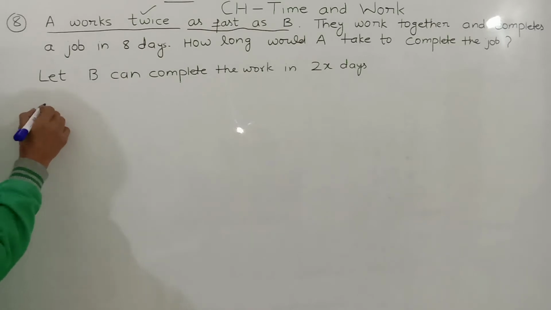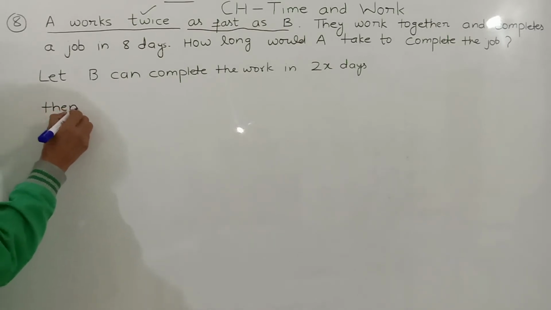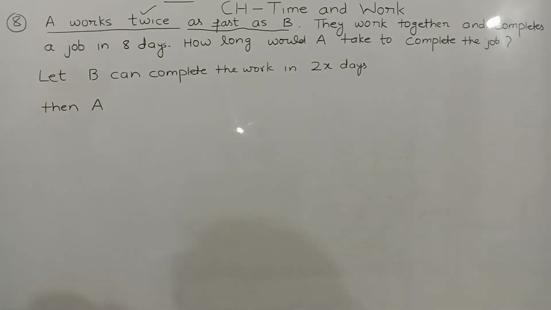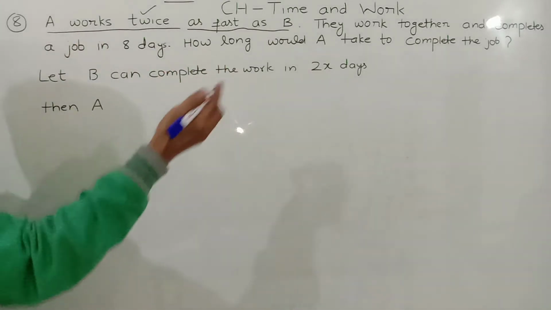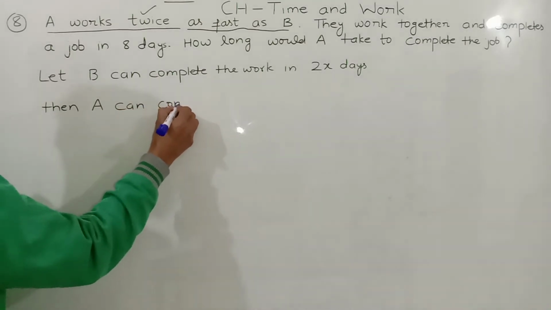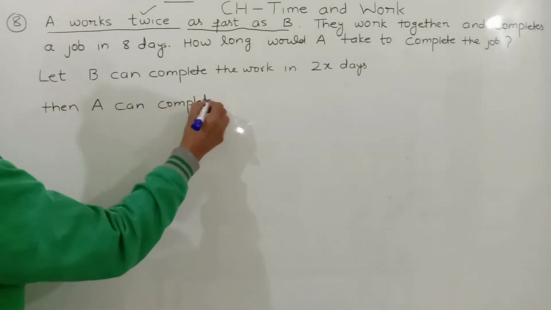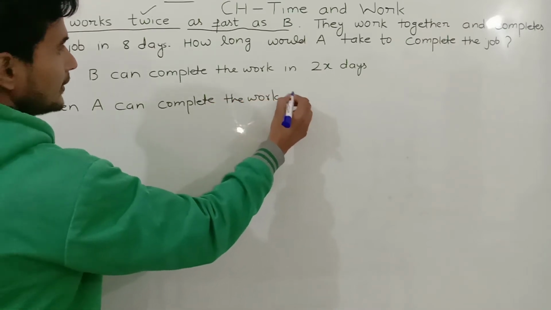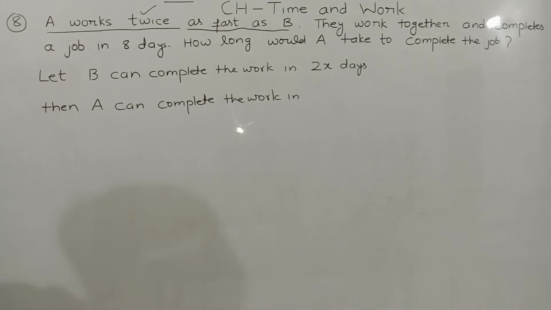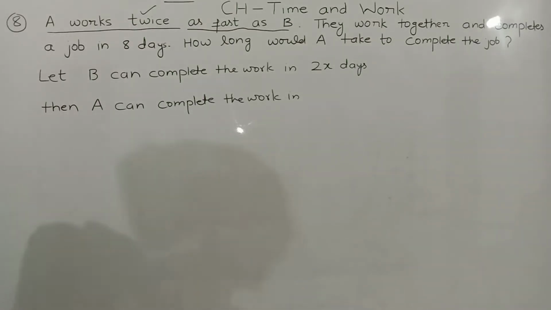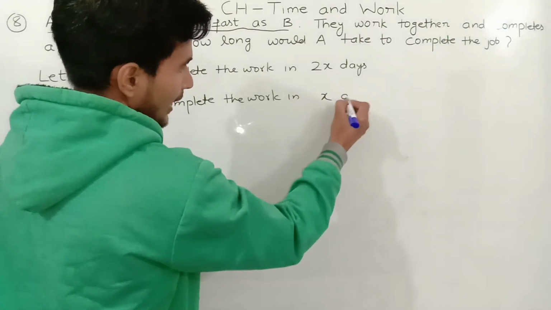Then A will complete the same work in how many days? They are saying A is faster than B. How many times? 2 times. So A can complete the work in only x days.